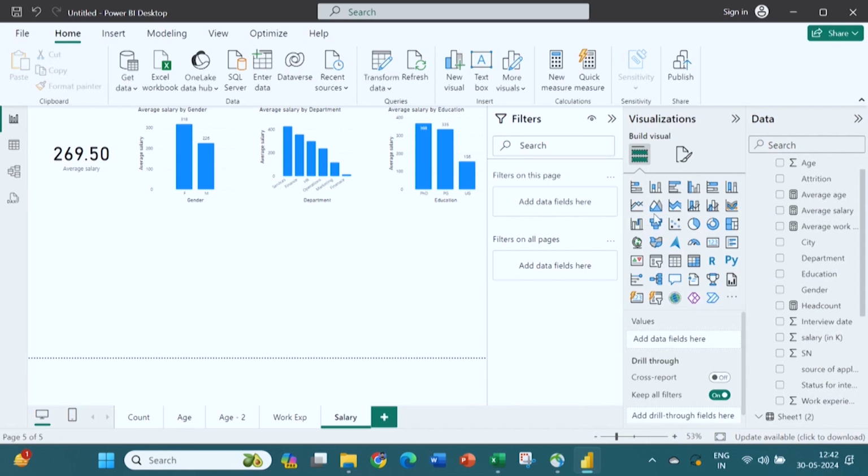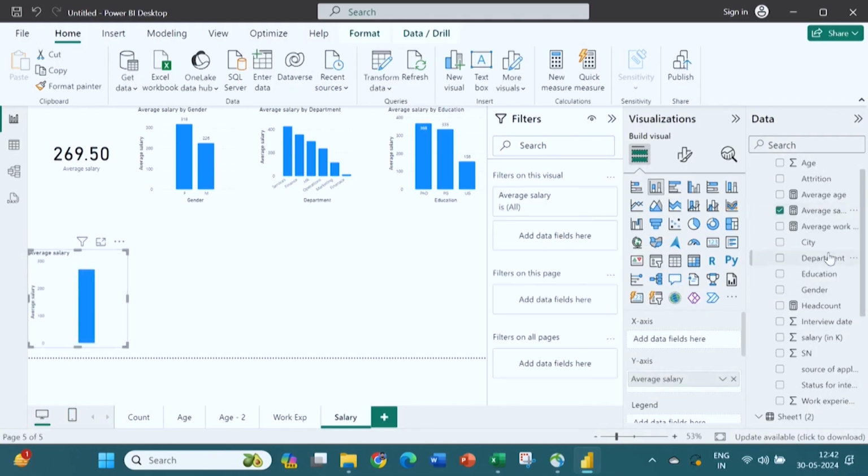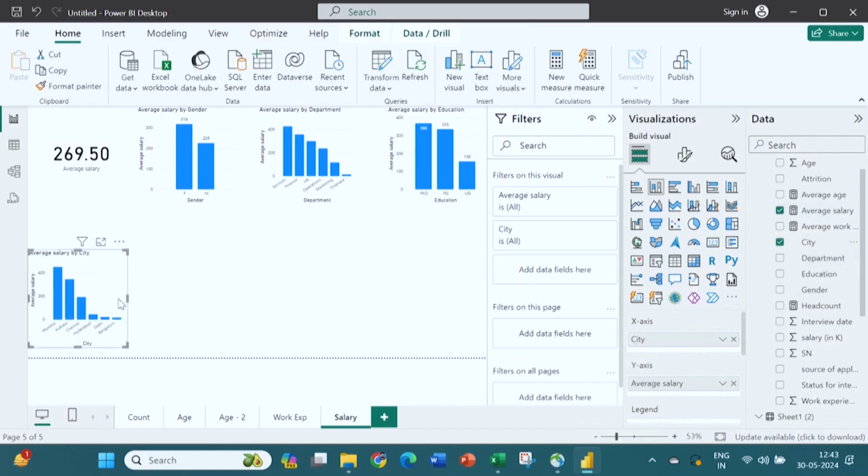And next, you want to know department city wise also. So the city also has come. So x and y axis. Select this average salary, put it into the y, and city selected and put it into the x. You will get the average salary by city wise also, right. So now you got all the demographic variables and numbers, you made them bar graphs, the entire data related to the average salary is there, right.